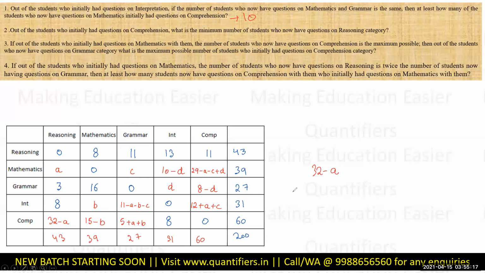Now, in order to minimize this, remember when I told you how we can use constraints? See, where will the constraint on A come from? If I have to minimize this, I have to keep A as maximum as possible. Can I keep it 32? If I keep it 32, this value will be negative, this value will be negative. What is the maximum I can keep A? Maximum I can keep A is 11, so that this cannot be less than 0. So if I keep it as 11, the answer would be 21. So this is the answer for the second question. Again, see, as soon as you have written this, now the life is going to be very, very easy. So this is 21, right?